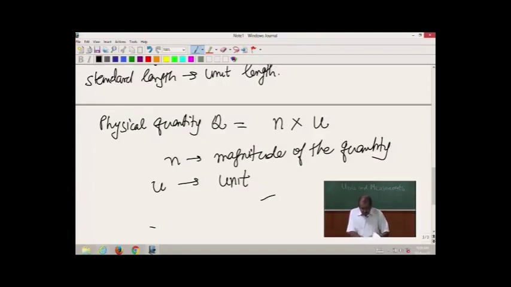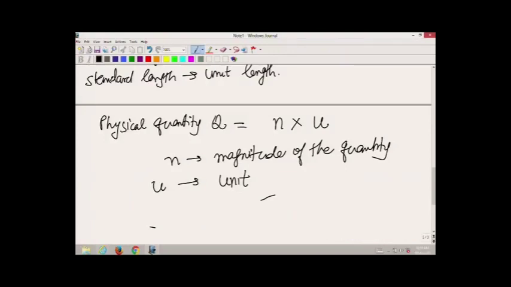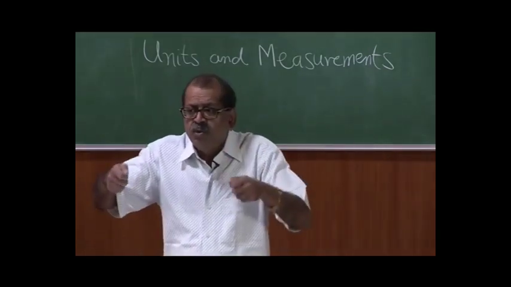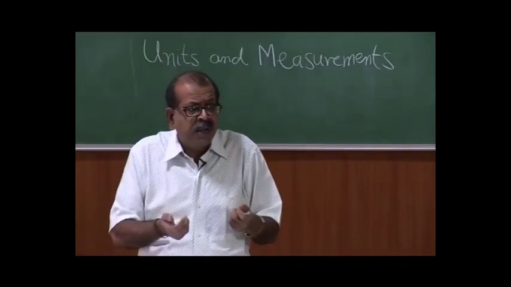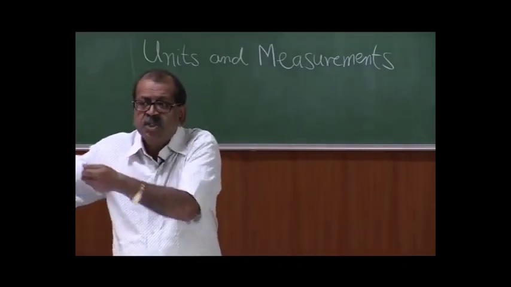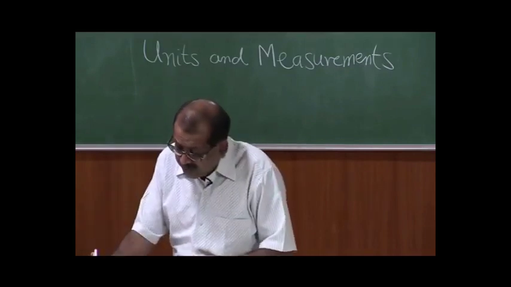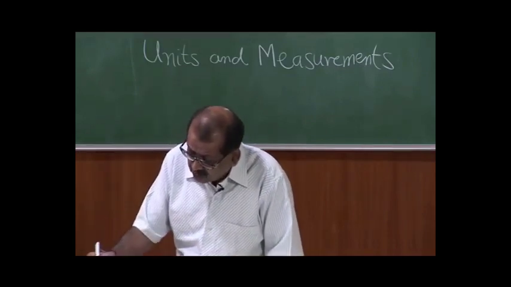Now, what you may realize, and rightly so, is the same quantity can be expressed in different set of units. For example, somebody may use meter to measure length, another person may use another standard, say a foot, to measure length. And that is allowed.